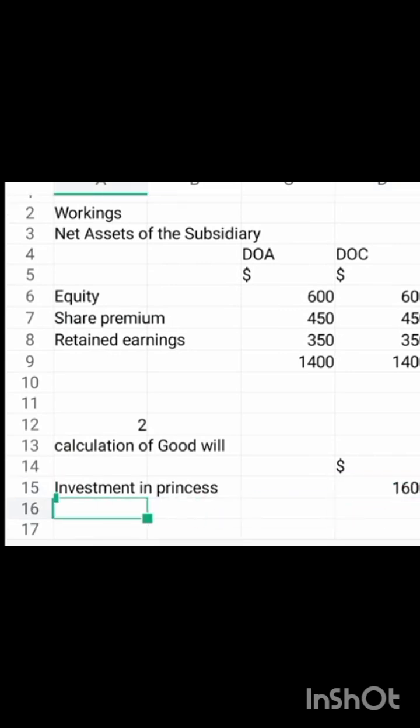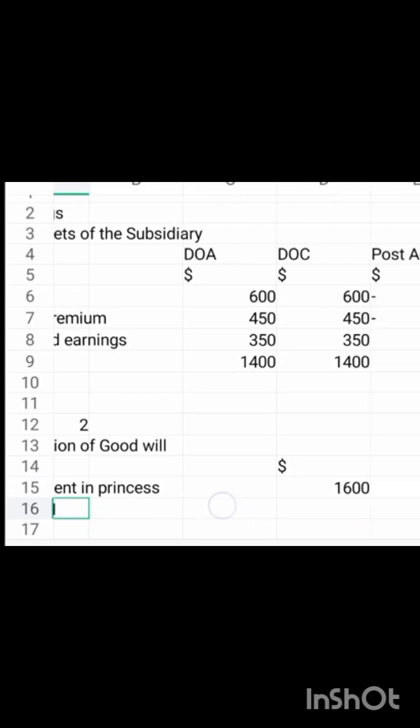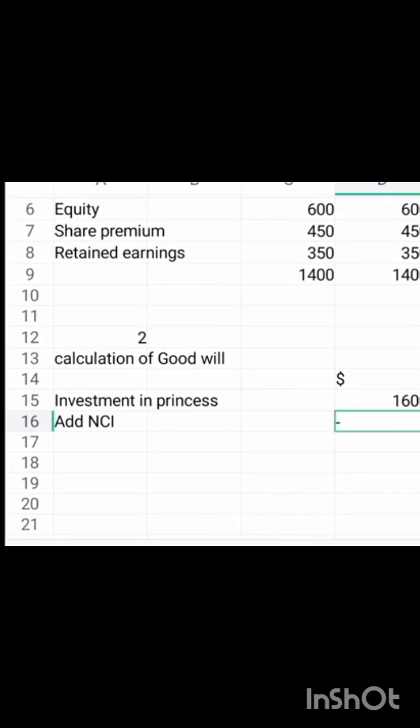Then we add NCI. We don't have any NCI, so this one will be dash.